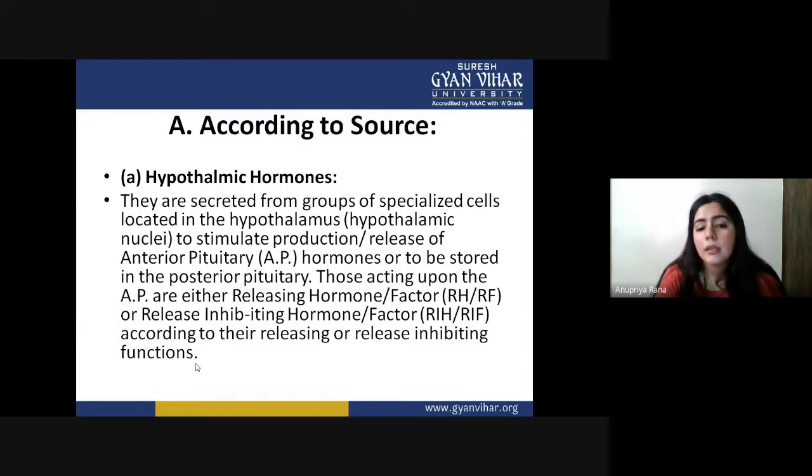If they get a releasing hormone, they will release some hormone. If they get a release-inhibiting hormone, they will inhibit that hormone production. So all these qualities of the anterior pituitary are governed by the hypothalamus activities.